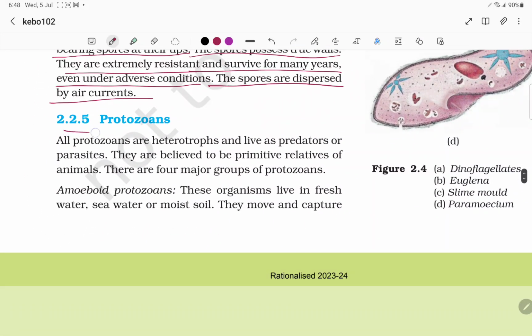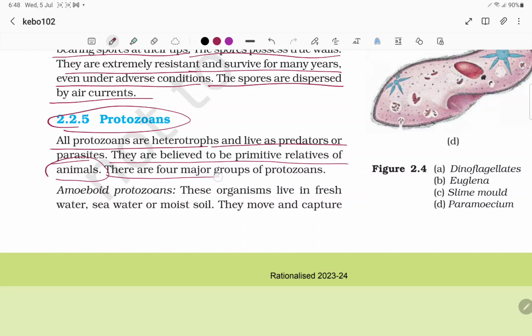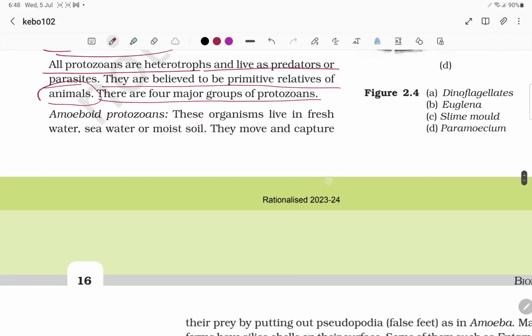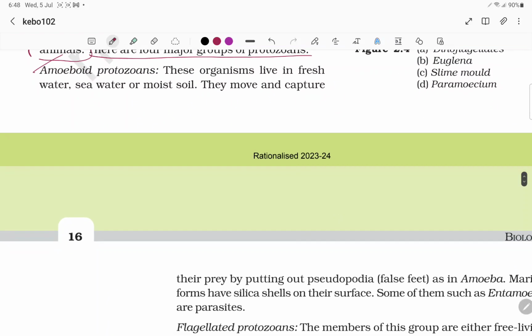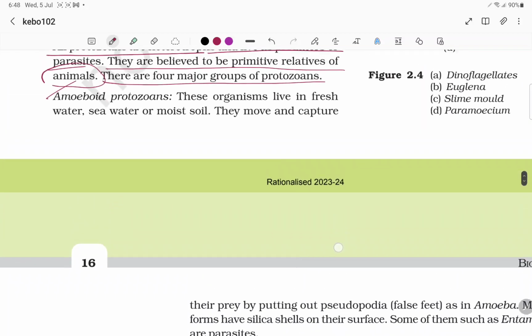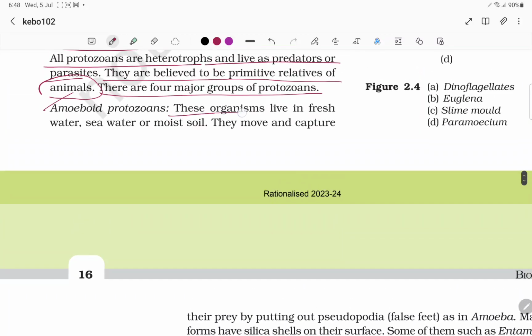And next, protozoans. Coming to the protozoans, all protozoans are heterotrophs. They live as predators or parasites. They are believed to be primitive relatives of animals. There are four major groups of protozoans: amoeboids, flagellates, ciliates, sporozoans.